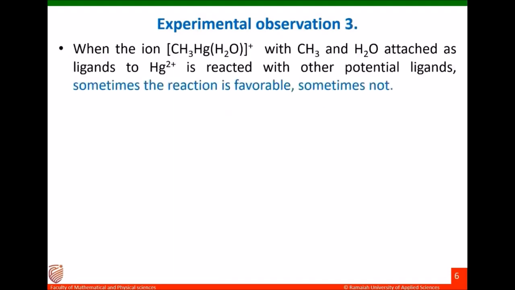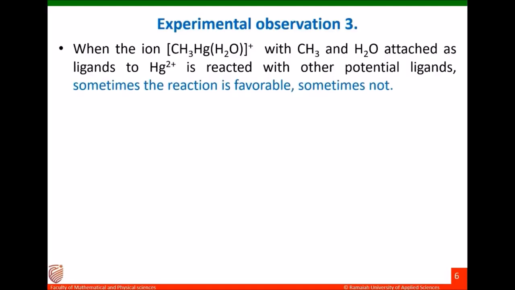Third experimental observation: equilibrium constant of exchange reaction. Take the coordination sphere CH3HgH2O+, where CH3 and H2O are attached as ligands to the mercury ion. When it interacts with other potential ligands, an exchange reaction may happen. Exchange reaction means one group is exchanged by another group.